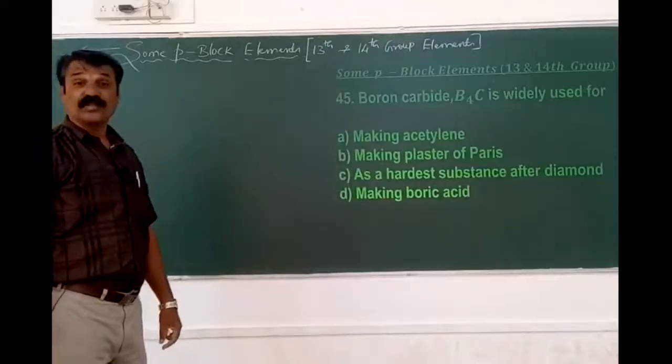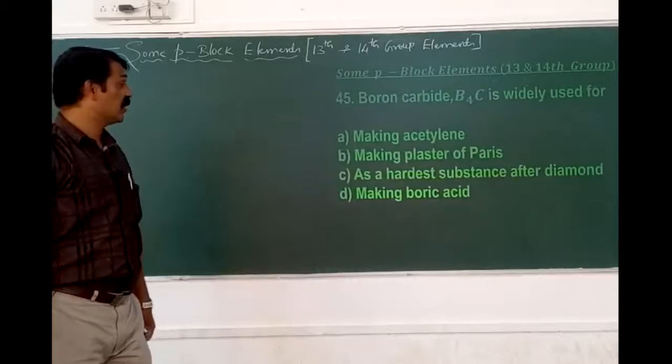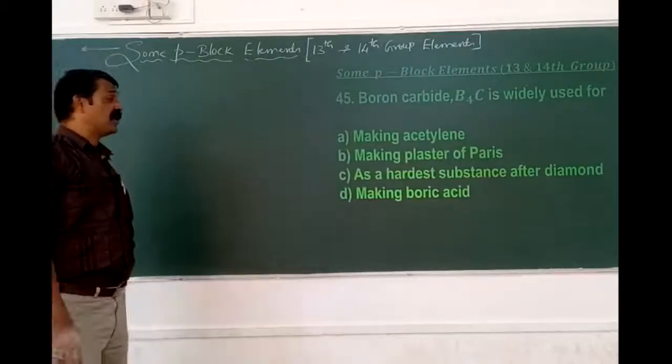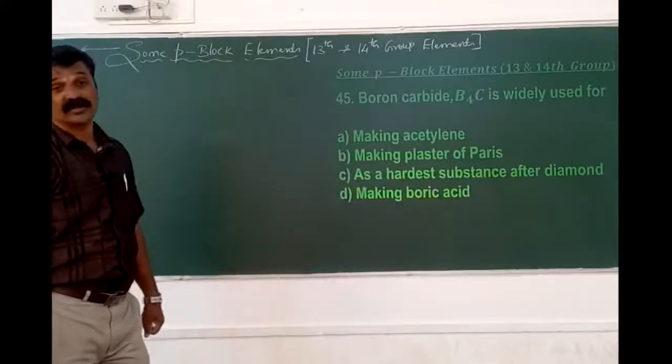Magnesium carbide, we can use that in the form... Magnesium carbide can be used in the preparation of which one? The acetylene. Okay. Making the plaster of Paris, no, it is a gypsum concept. As a hardest substance after the diamond and making the boric acid.